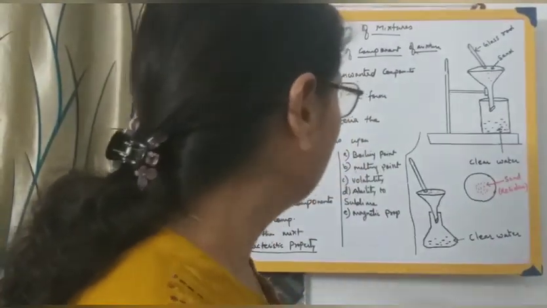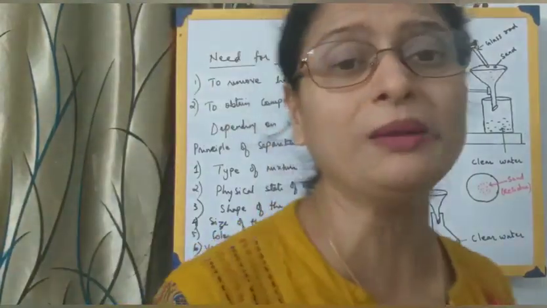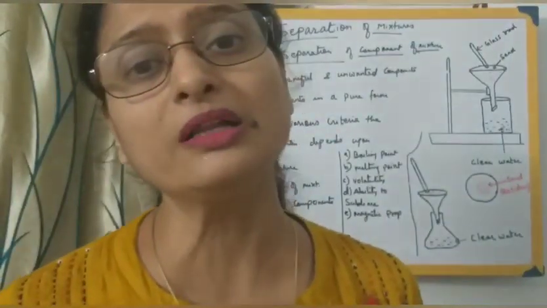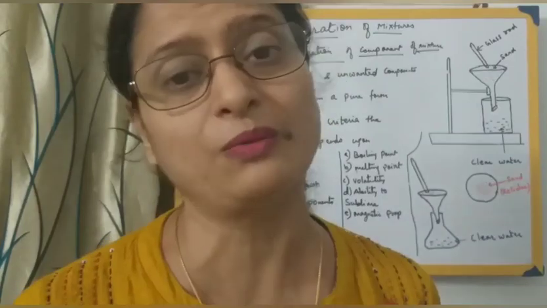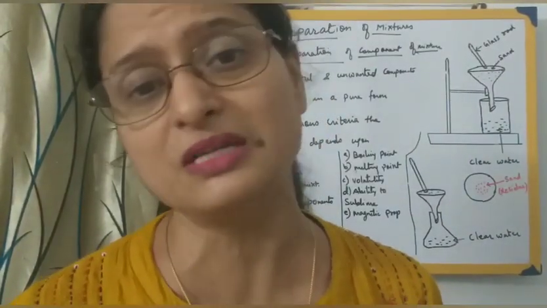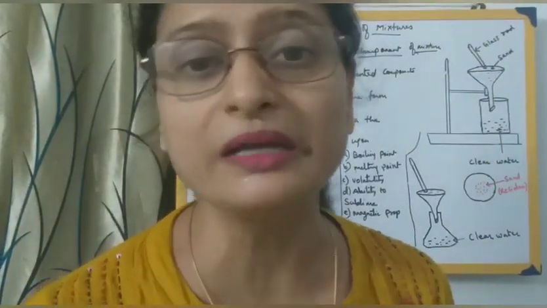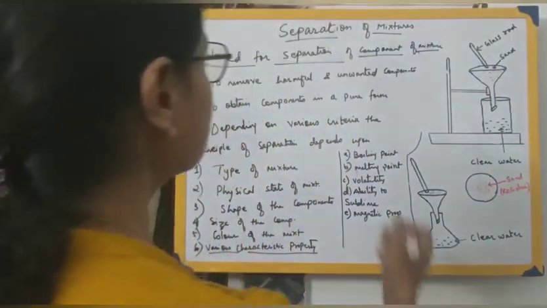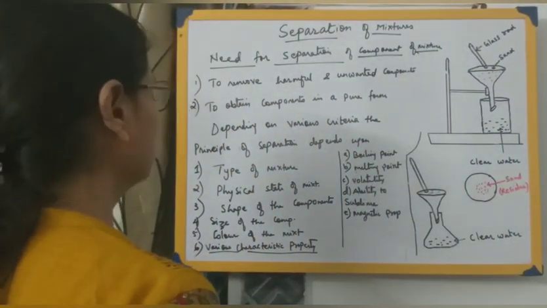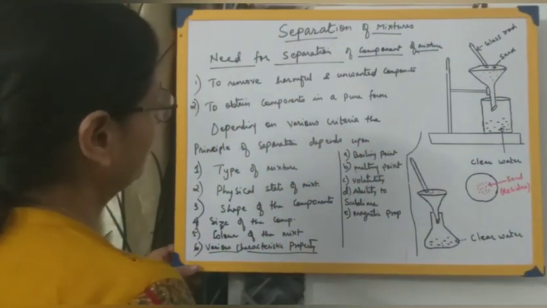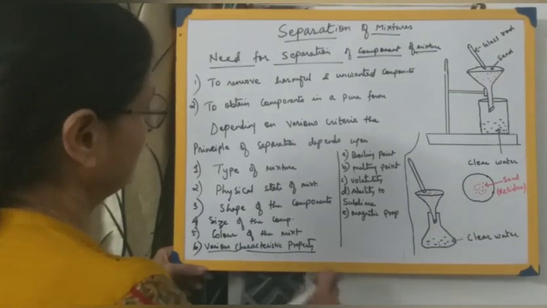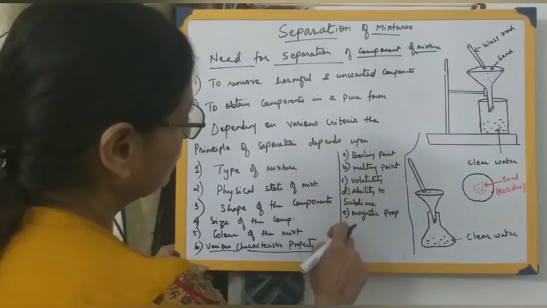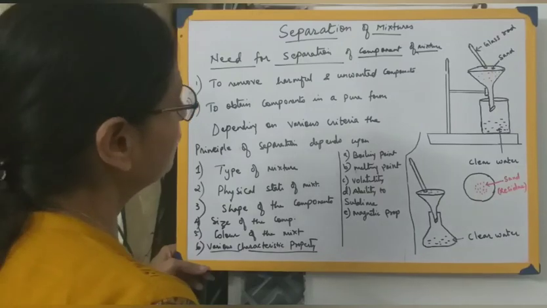And once again, magnetic properties: substances which can be attracted by the magnet, we say they have magnetic properties. The ones which are not attracted by the magnet, obviously we say they do not have any magnetic property. So these are certain characteristic properties of the components of the mixture, and we look at these characteristic properties before we start with a particular process.